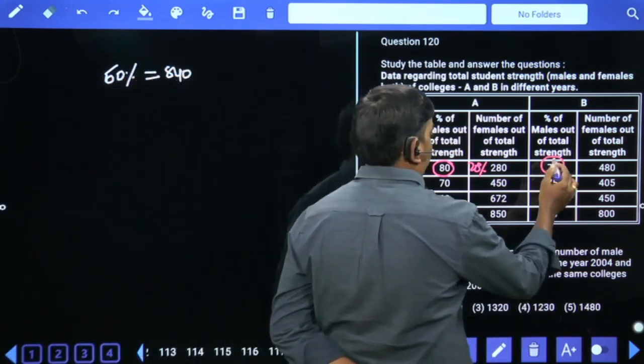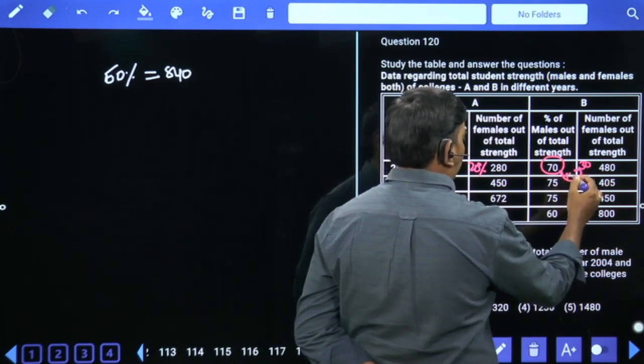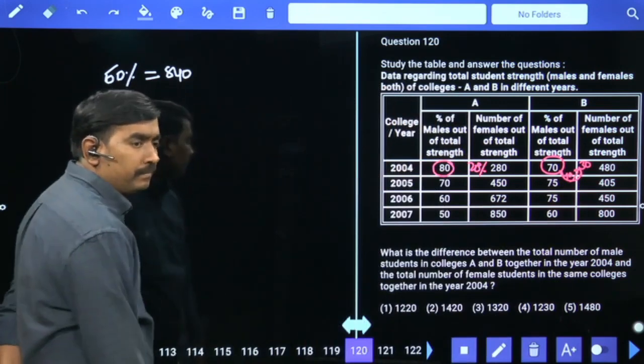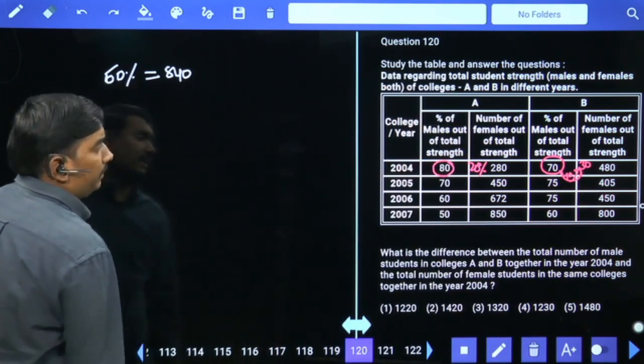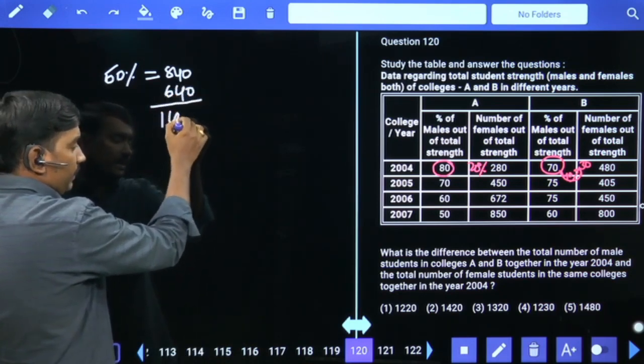Males are 70%, females are 30%, difference is 40%. As 30% value 480, then 40% value 640. Total 1480 is your answer.